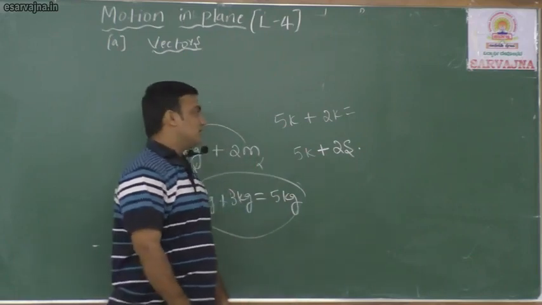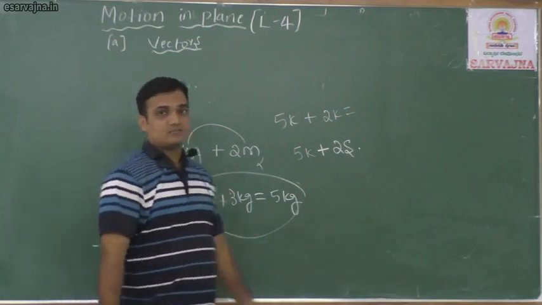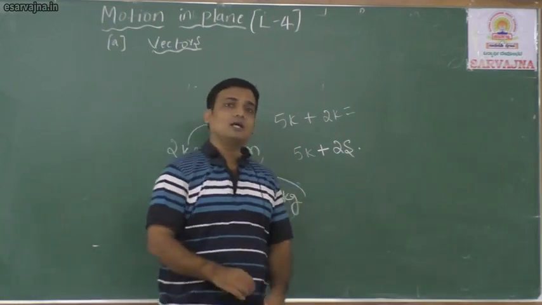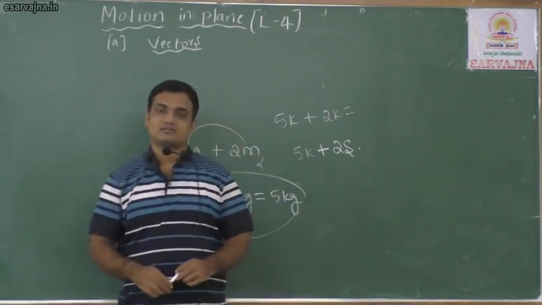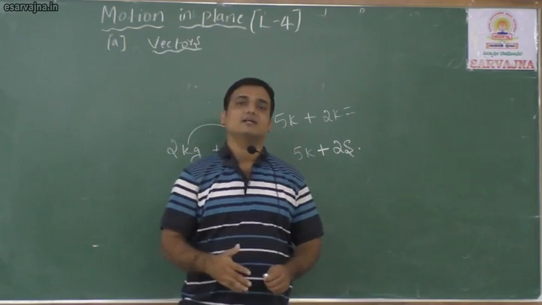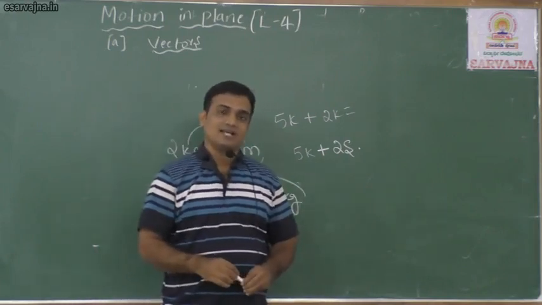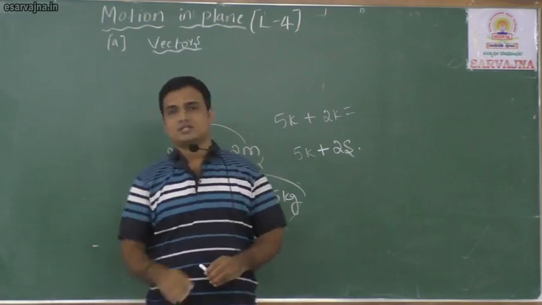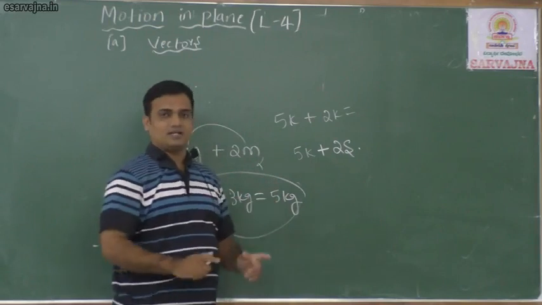Scalars can be added like this, but now I am telling how you can add vectors. What is the method of adding two vectors or more than two vectors? We have different methods; you cannot use a single method here.